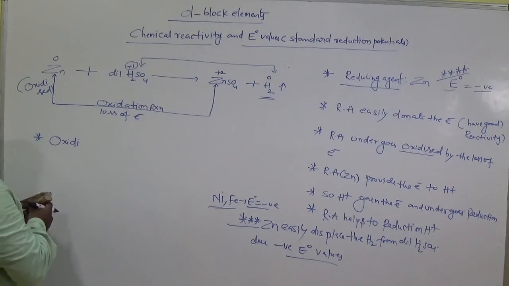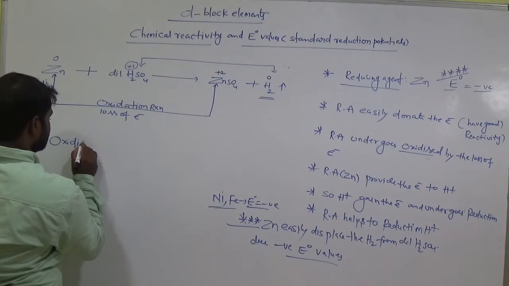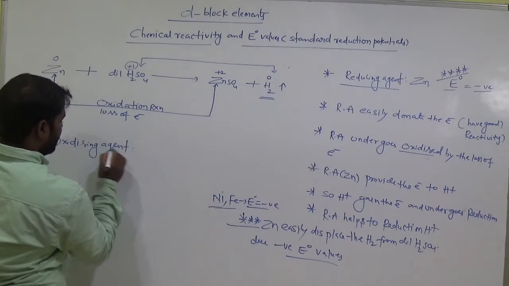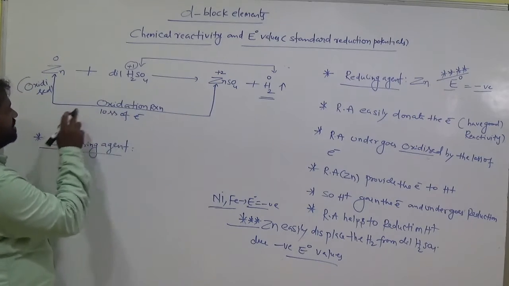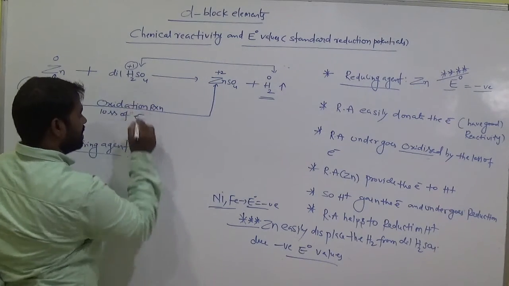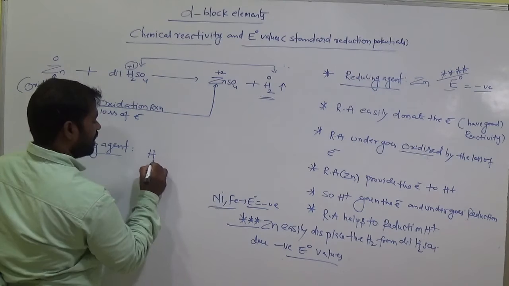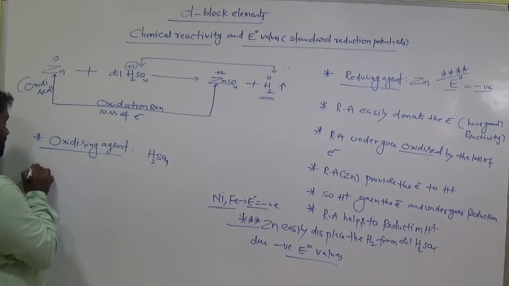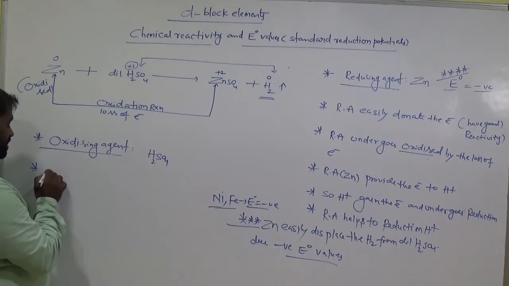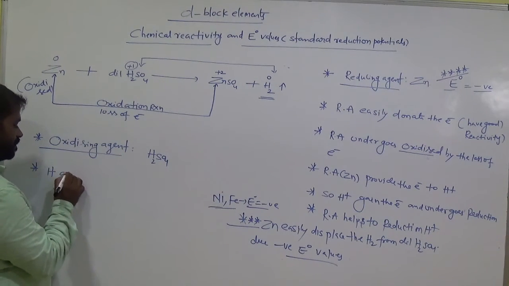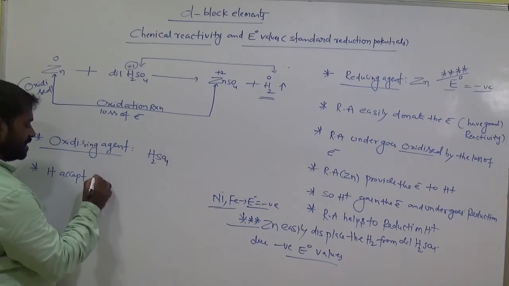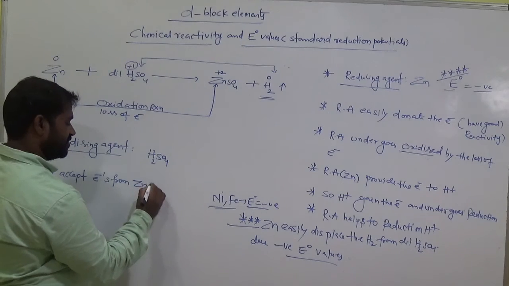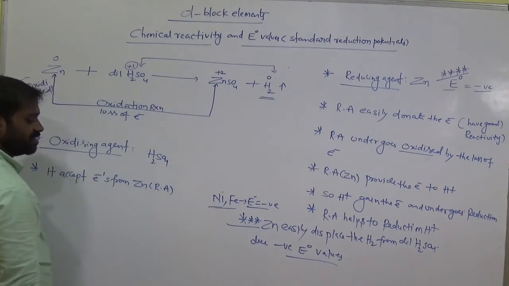Remember this. Okay? Now, what is the oxidizing agent in the above equation? Here the oxidizing agent means H2SO4. Am I right? Why is it the oxidizing agent? It accepts electrons from zinc, which is called the reducing agent.